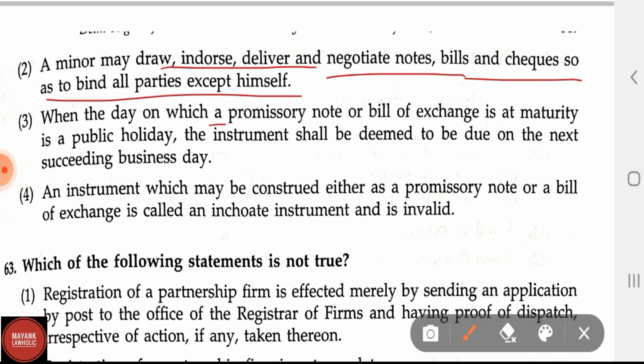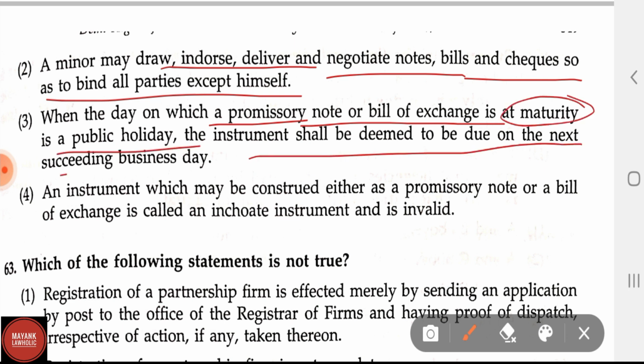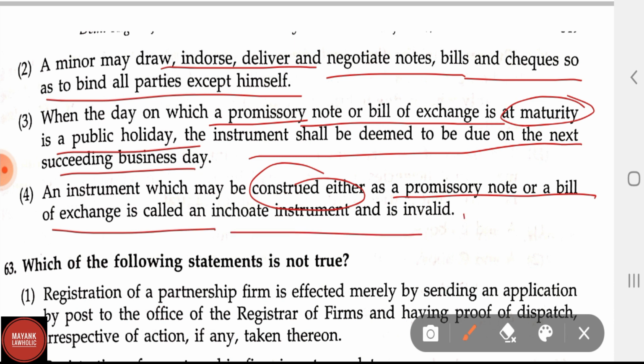Statement 3. When a day on which a promissory note or a bill of exchange is at maturity is a public holiday, the instrument shall be deemed to be due on the next succeeding business day. Statement 4. An instrument which may be construed either as a promissory note or a bill of exchange is called an inchoate instrument and is invalid. Of all the statements, statement 2 is the correct statement.